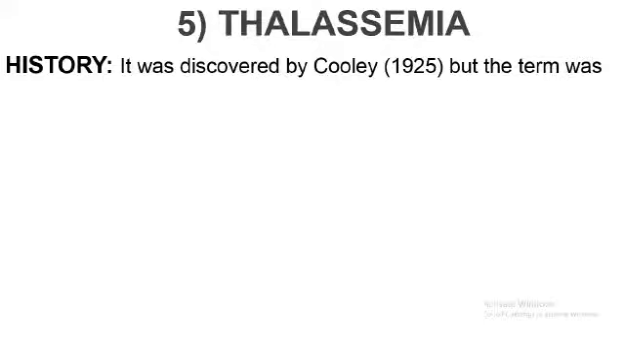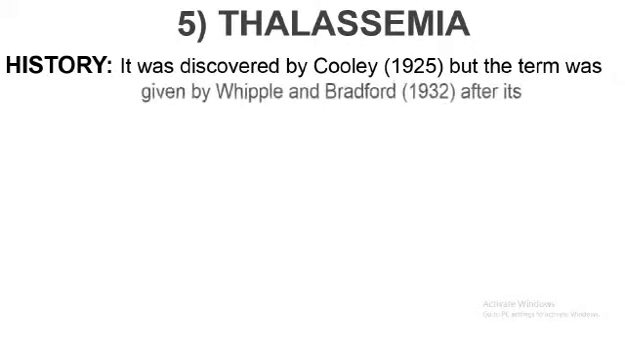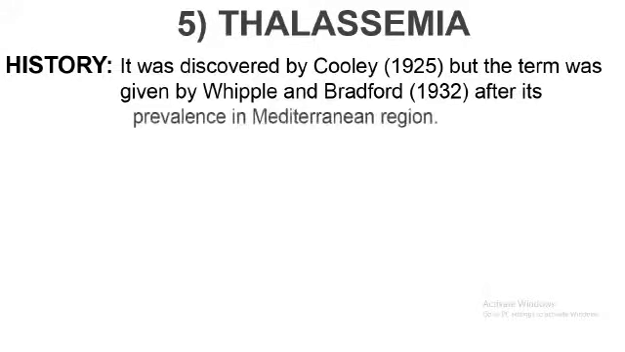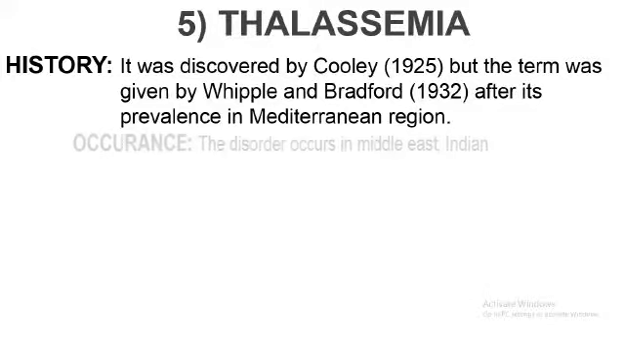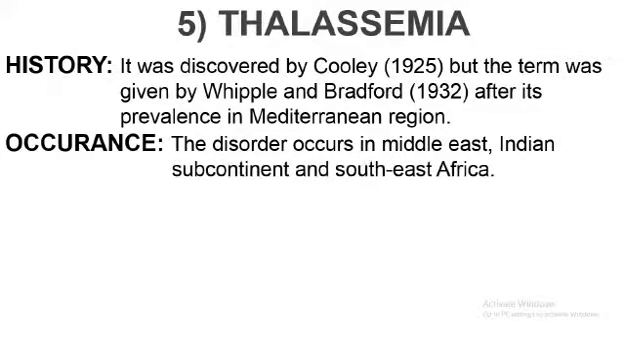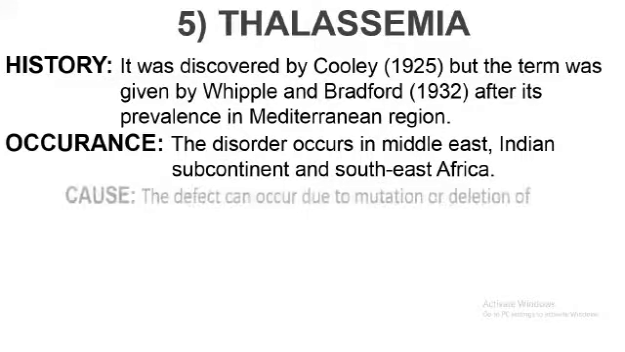Thalassemia was first reported by Cooley in 1925, and the term thalassemia was coined by Whipple and Bradford in 1932 after this disorder was discovered in the Mediterranean region. Now let us see the occurrence. This disorder occurs in different parts of the world, that is the Middle East, the Indian subcontinent and Southeast Africa.